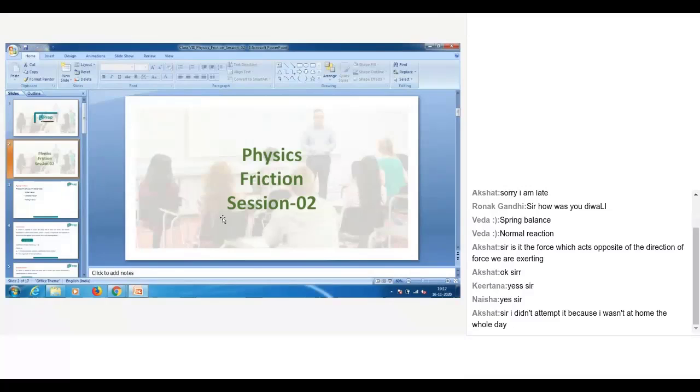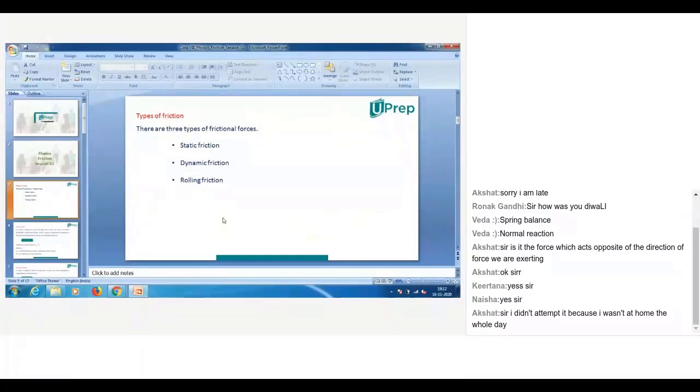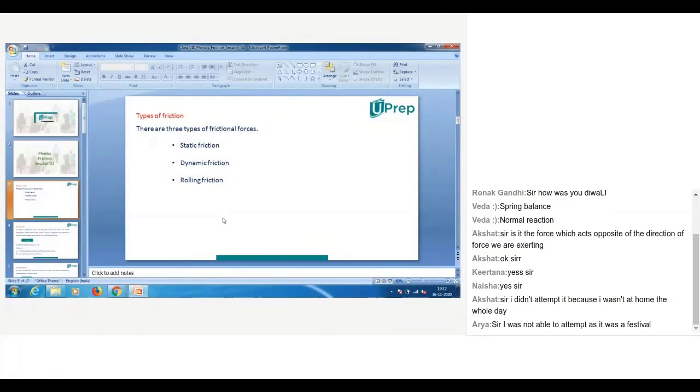Let us learn about types of friction. So how many types of friction will be there? Generally, three types of friction. Here three types are given, but actually two types only. How many types of friction will be there? Two types of friction only. And what are those two frictions? First one is static friction, and second one is sliding.